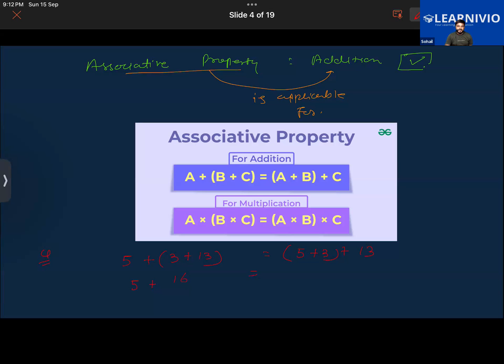Sir, can I write the topic as associative property? Yeah, you can write down this. Also pay attention to what I'm saying in the class as well, otherwise you'll be missing out.